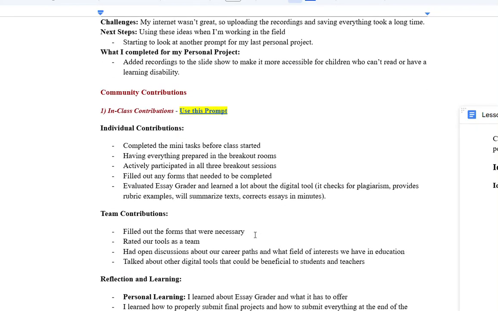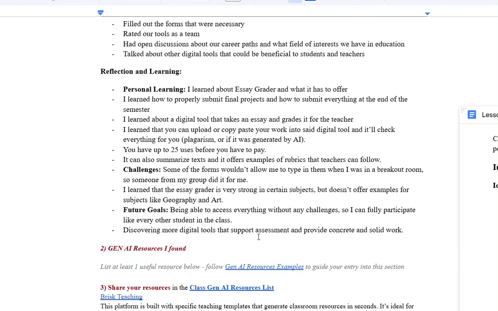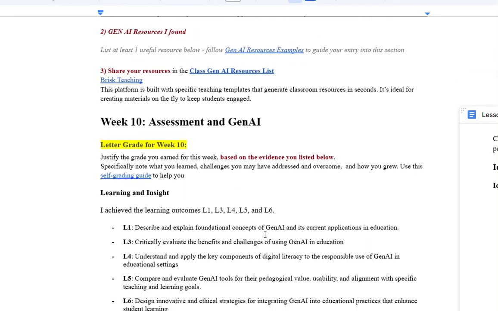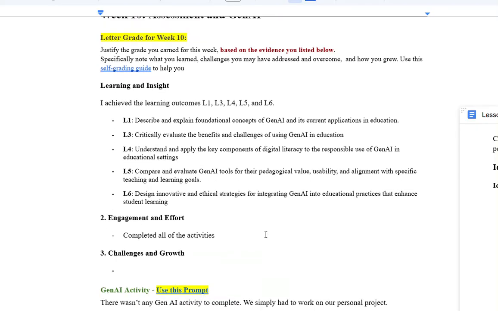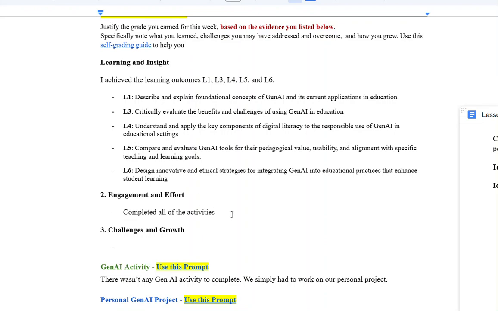And then your community contributions are good. So the last couple of classes, I would say, now that's interesting, we haven't done week 10 yet. Oh, I see, you're just getting yourself going there. But we haven't done it yet.